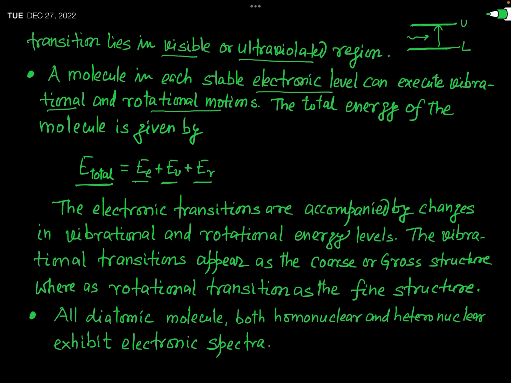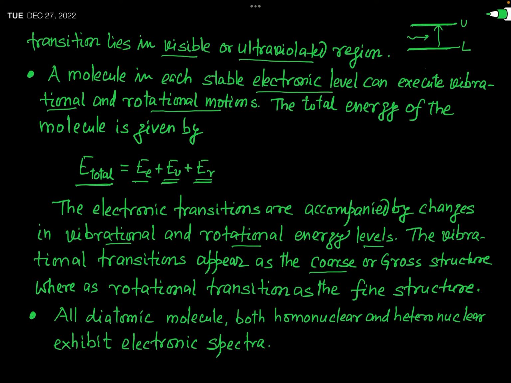Okay, and as I have told you just now, when an electronic transition takes place, the vibrational energy and the rotational energy also get changed. So I have mentioned here that electronic transitions are accompanied by changes in vibrational and rotational energy levels. Now it is seen that the vibrational transitions appear as coarse or gross structure.